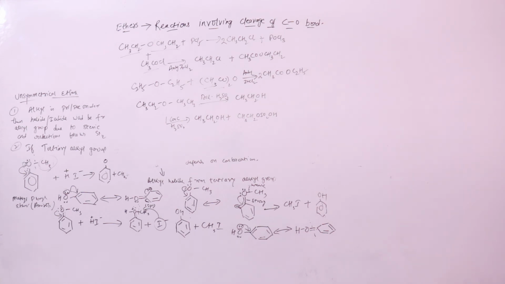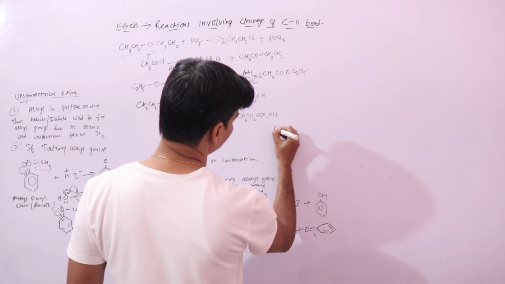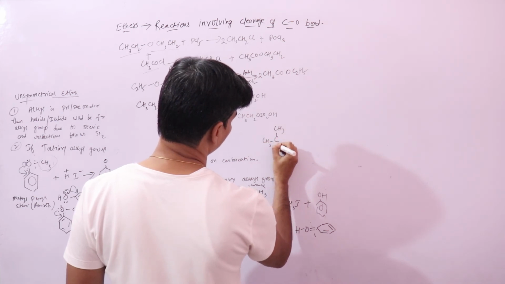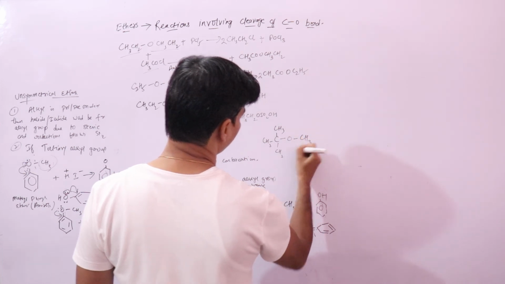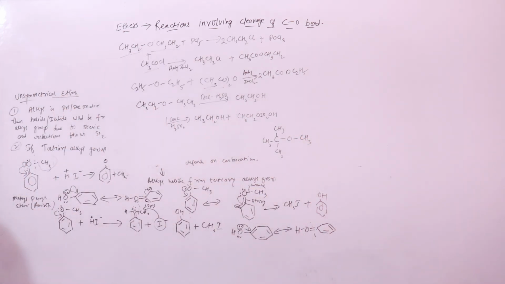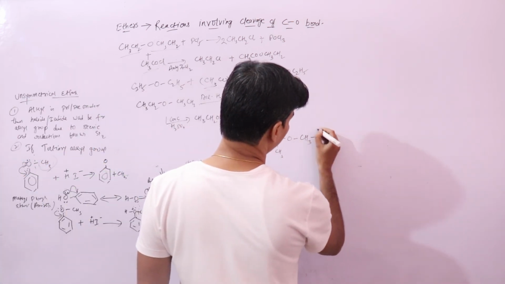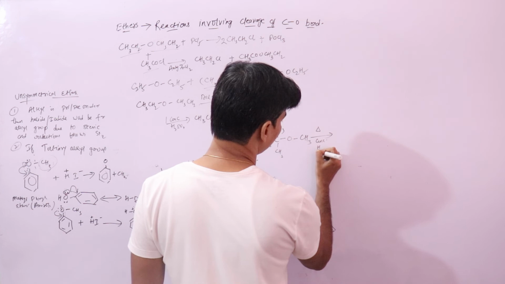Now if you have secondary and tertiary ethers, let's take a tertiary ether. With concentrated sulfuric acid it will form an alkene. If you have this type of ether, then what would be the product with heated concentrated sulfuric acid?